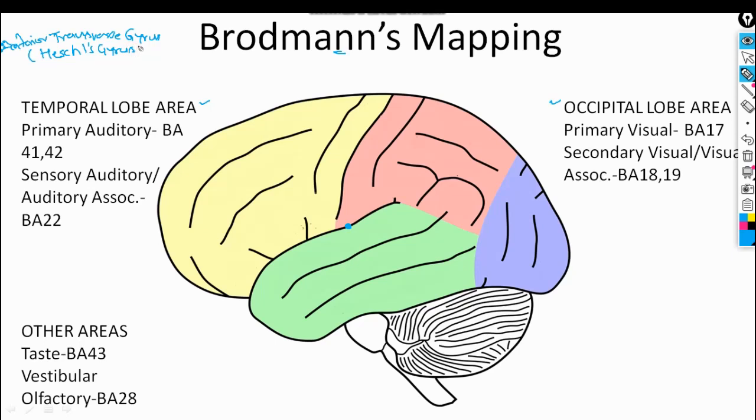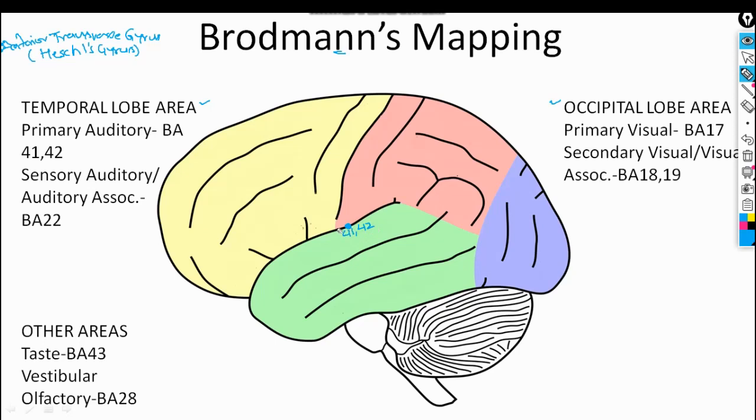So this is an important region. Now I will tell you where it is exactly. So first see, this is area number 41, and 42. Clear? Area number 41 and 42.